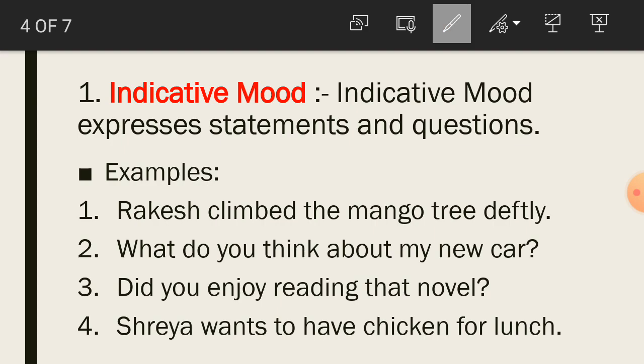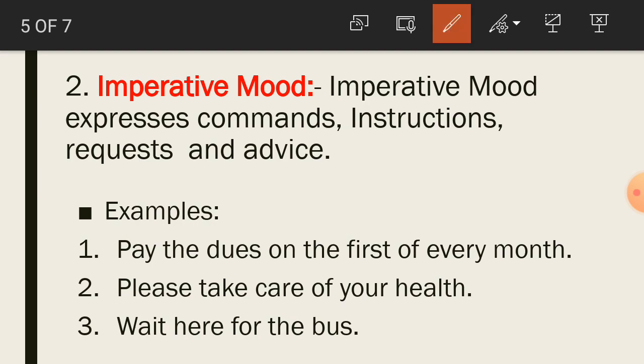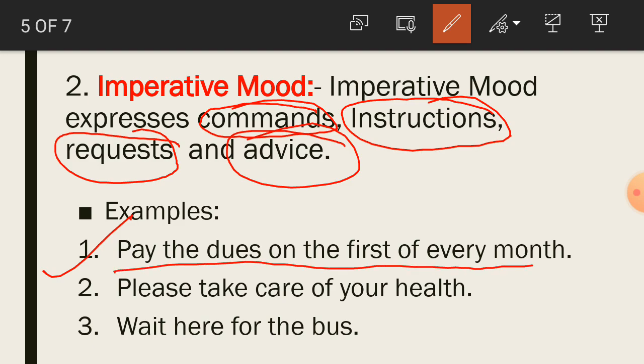Now, the next one, students. Imperative mood. What is imperative mood? Students, imperative mood expresses commands, instructions, request, and advice. Now, with the help of example, look at the example, student. Number one, pay the dues on the first of every month. So, this is a type of what? This is a type of instruction.